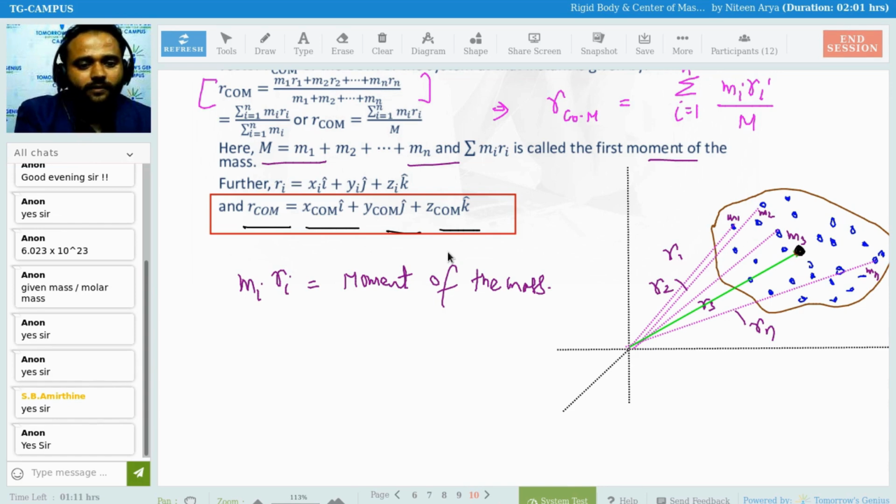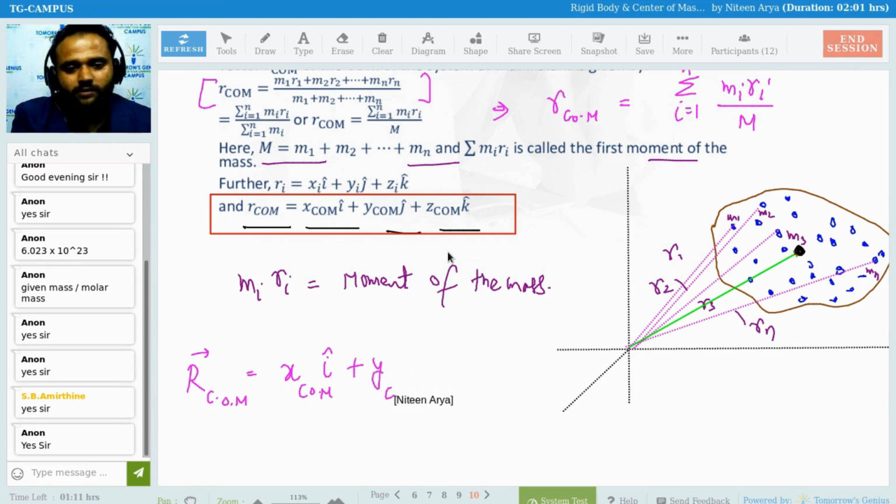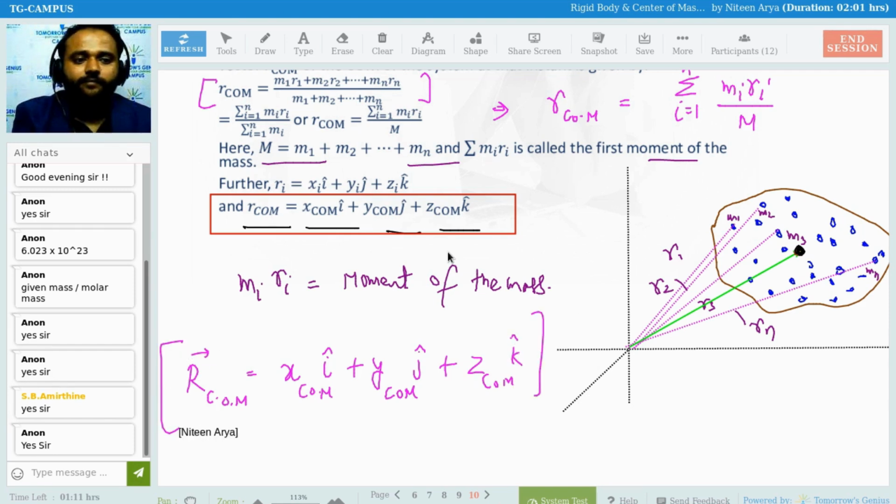Altogether, you can write it this way: R COM is X COM i, then Y COM j, then Z COM k. Is this clear? That is very easy.